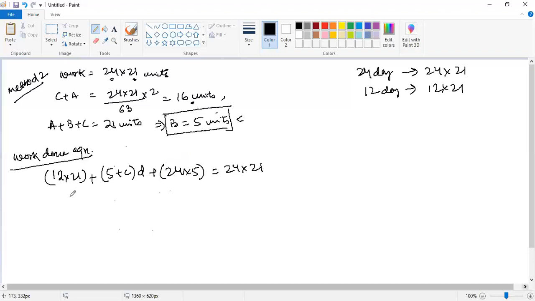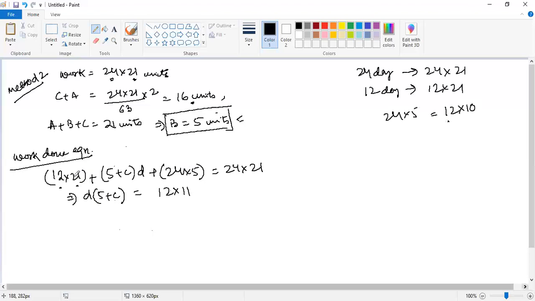Now we can write this as D into 5 plus C is equal to 11 into 12. Solve it, you will get it. Just do this 24 into 5 को ना लिख के you write this as 12 into 10, so that you get 12 out here and 21 out here and also 12 out here.